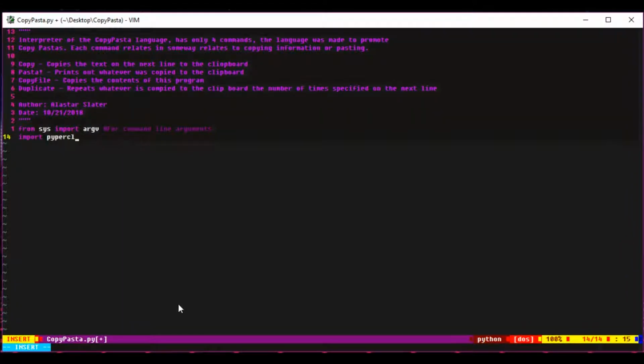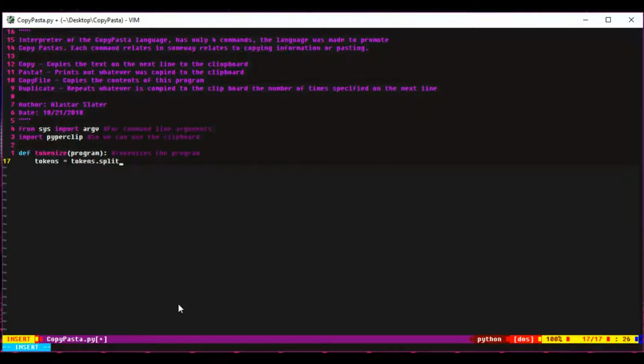I use a module called Clip, which is just for allowing me to paste and copy stuff, and that will be in the description or in the project that you can find. So we're making a function called Tokenize. This will split up the program into each one of the commands, or any value or text that I'll be copying or anything. So what I do is I try to split up the program by lines, so I have